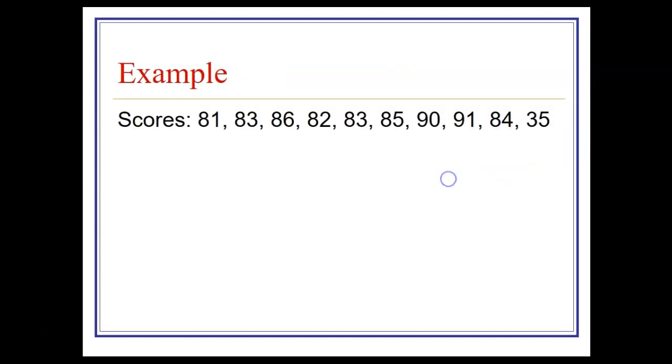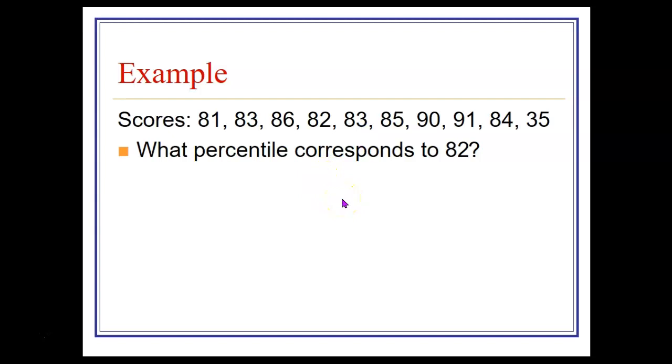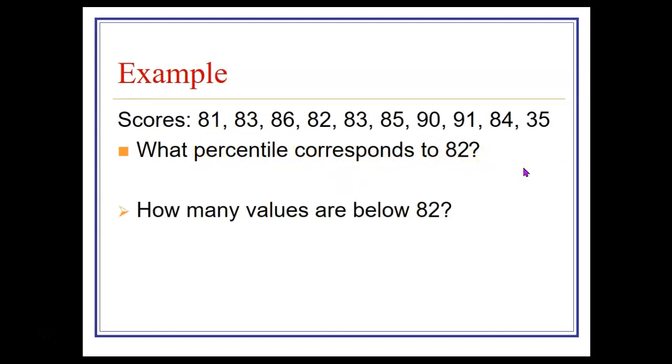So let's try an example. In this set of scores that we've seen before, this set of 10 scores of people in Class B, what percentile corresponds to 82? So remember, first we have to count up how many of these scores are below 82. Well, it looks like there's two of them. There's the 81 and the 35. It might be easier to tell if they were arranged in order. So if I rearrange them in order from lowest to highest, now it's obvious, okay, there's 2 of these that are below 82.